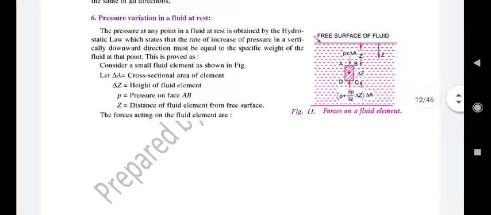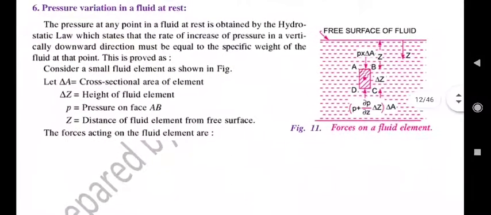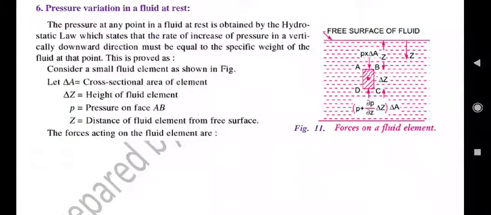Next one is pressure variation in a fluid at rest. Now you see that we have considered a static fluid, in that the element ABCD. You can see the figure here. Delta A will be the cross sectional area of the element, delta Z will be the height of the element, P is the pressure on the face AB, and Z is the distance of the fluid element from the free surface. So Z is the depth of the surface AB from the free surface.